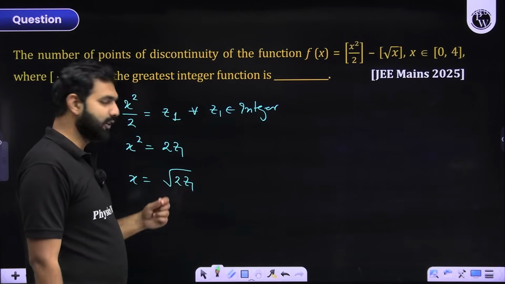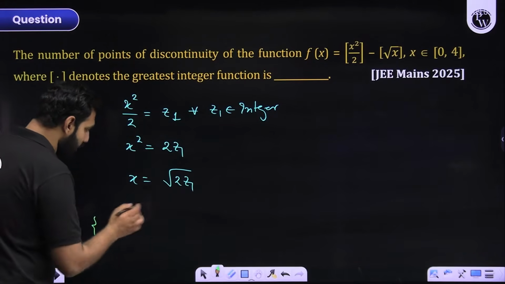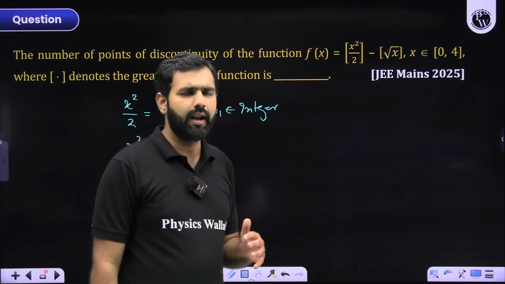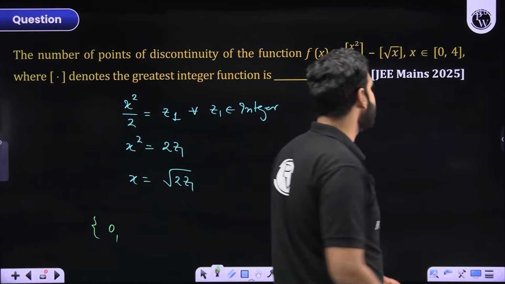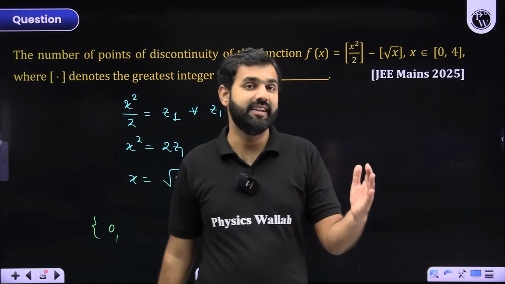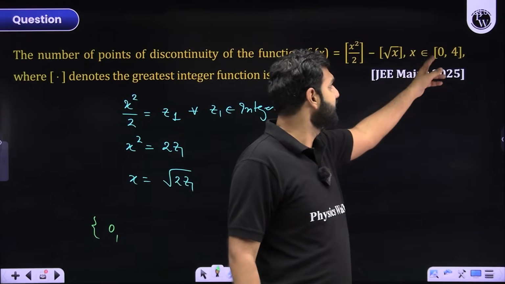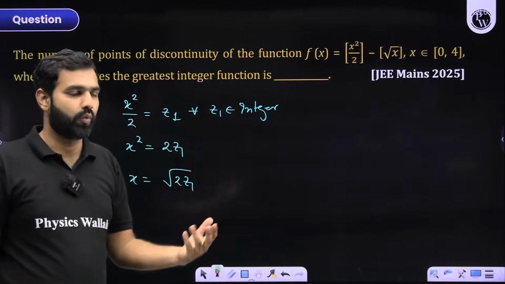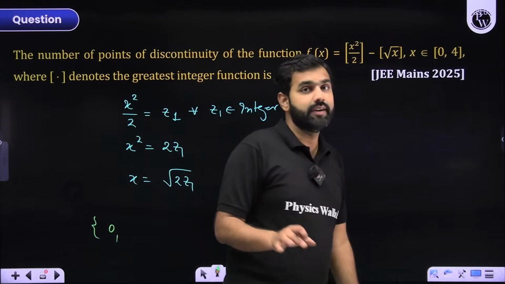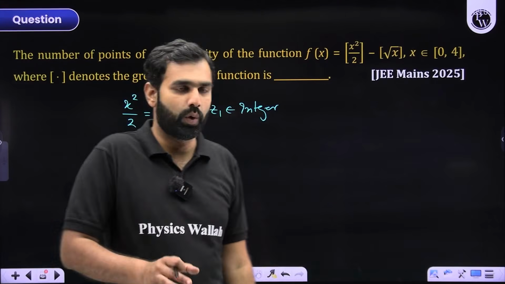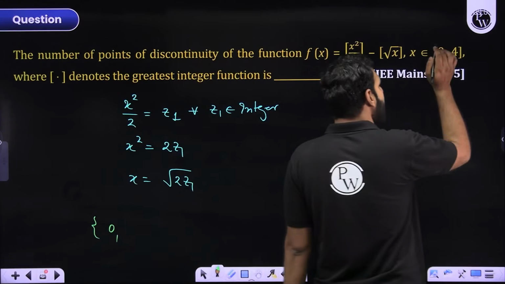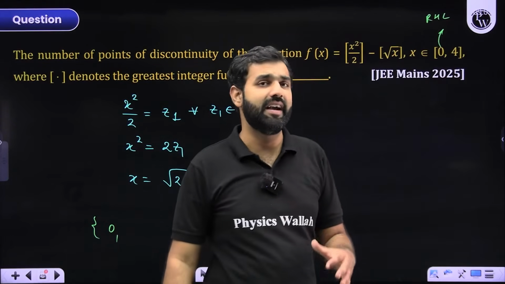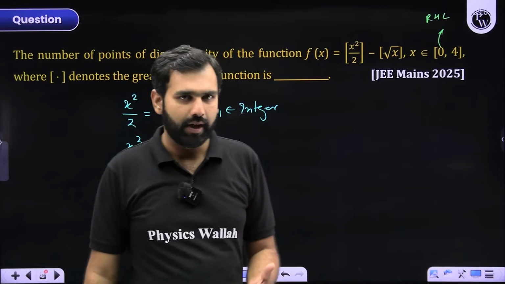So if I begin with 0, 2 into 0 is 0, which is under root of 0, that is 0. So the first point of discontinuity could be 0. I'm not saying this will be discontinuous. I'll have to be more careful, because this 0 is actually lying on the boundary. I hope you're realizing x is what we need to keep between 0 to 4. So 0 and 4 are at the extremum. What does it mean? At 0, the discontinuity may or may not exist based on the right hand limit at 0 and the value of the function at 0, because at 0, I did not check its left hand limit. I hope you are understanding this concept.